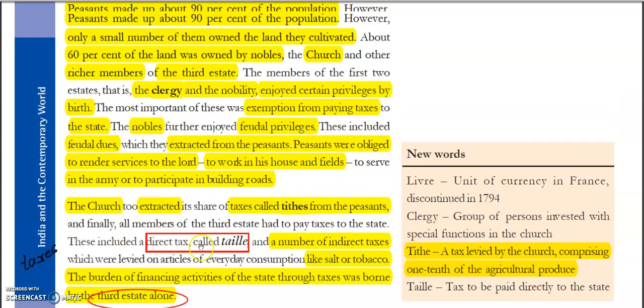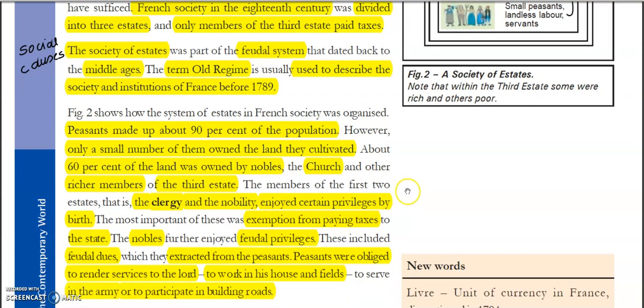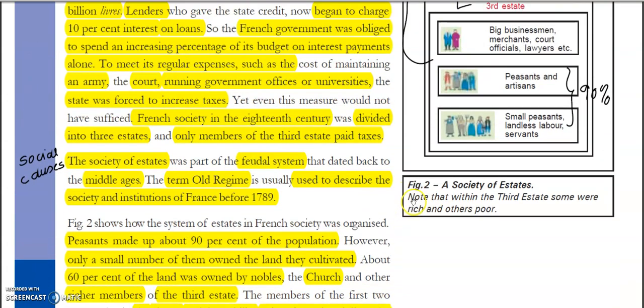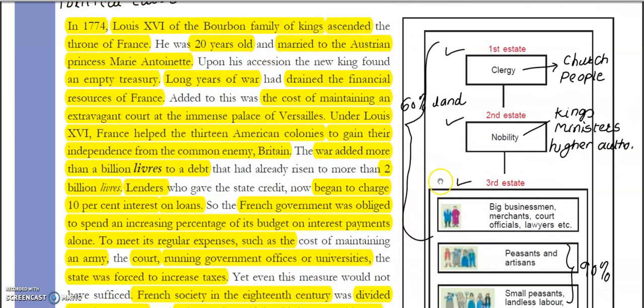So what we have seen, let's just quickly look at it. हम बात कर रहे हैं social causes की. Social causes में basically हम बात कर रहे हैं French society किस तरह से divide हो रही है. At that time French society was divided into three estates, first, second and third. First में clergy लोग थे जो कि church people थे.